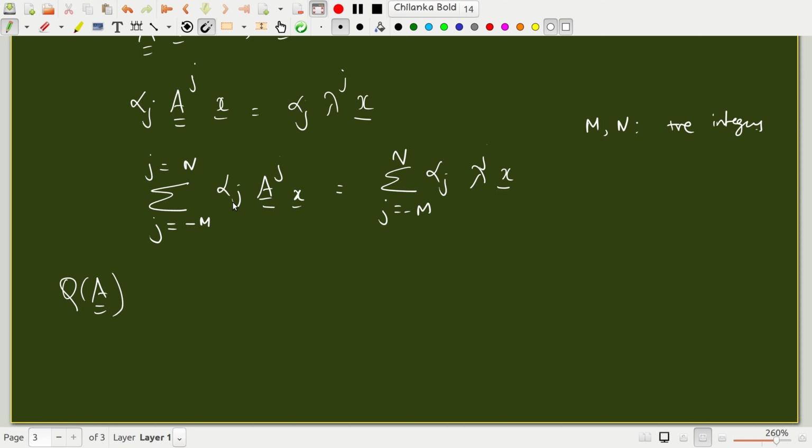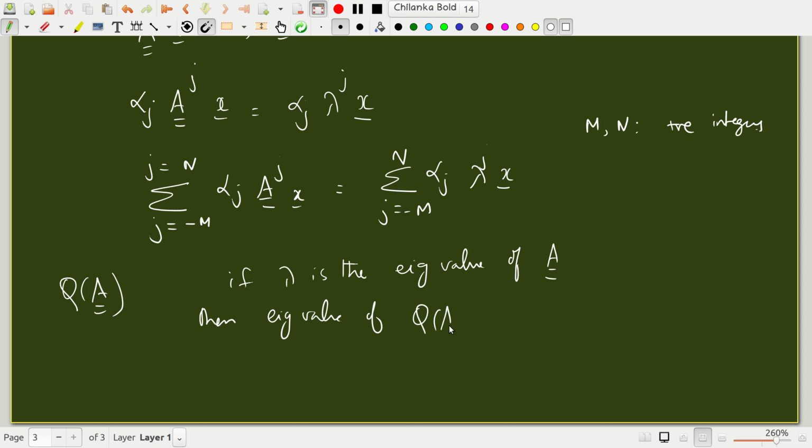If lambda is the eigenvalue of A, then the eigenvalue of the polynomial Q of A is obtained by taking the functional form of the polynomial and substituting lambda.